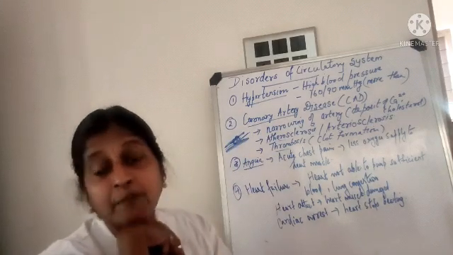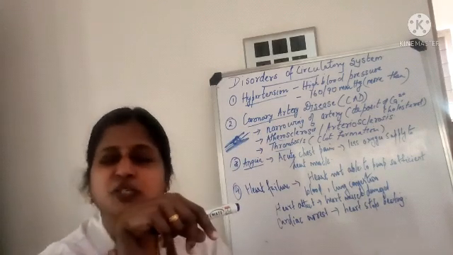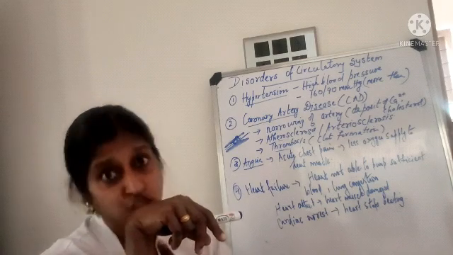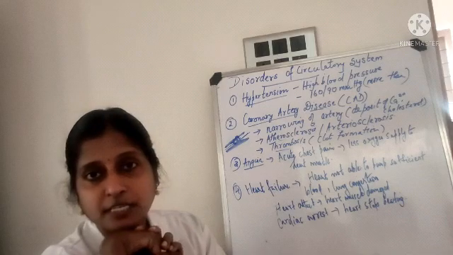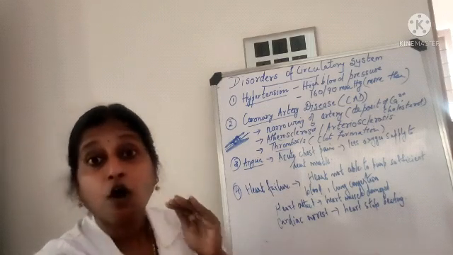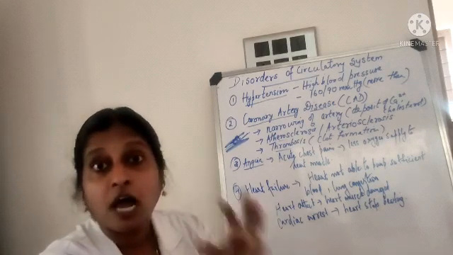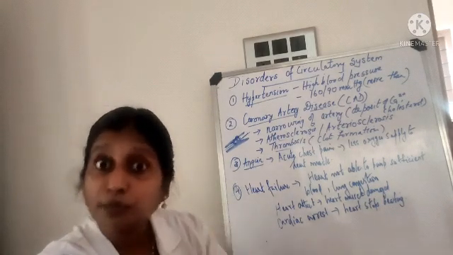Next is your angina. So angina is acute chest pain. Okay, all of a sudden you are having a very severe chest pain. So why is this chest pain taking place? Because oxygen which is supplied to the heart muscles is less, because of which heart muscles are not functioning properly.